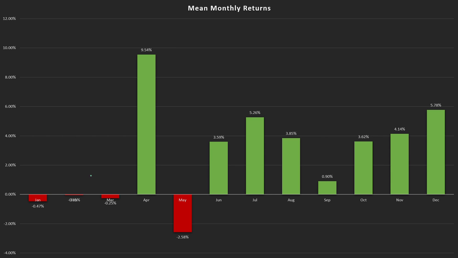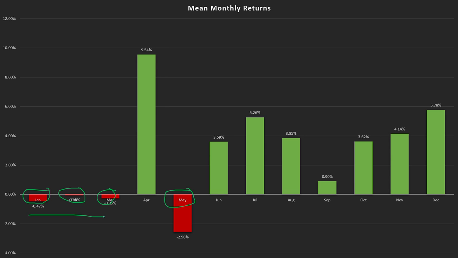The first look itself is quite evident, and gives a clear idea of how this sector performs in certain months like in January, February, March, and May. In these 4 months, this sector historically has given negative returns.